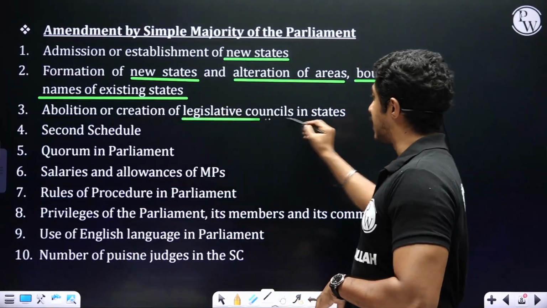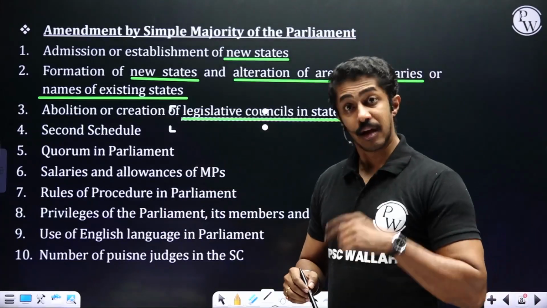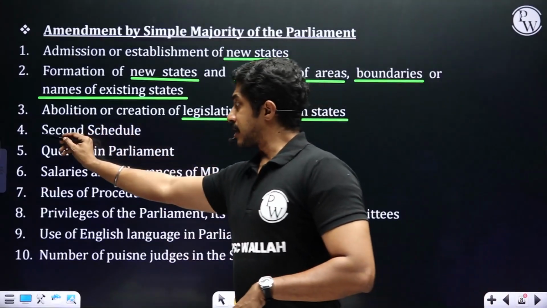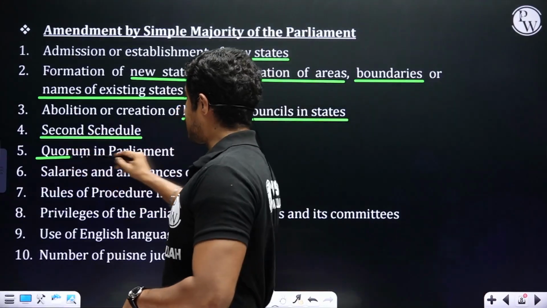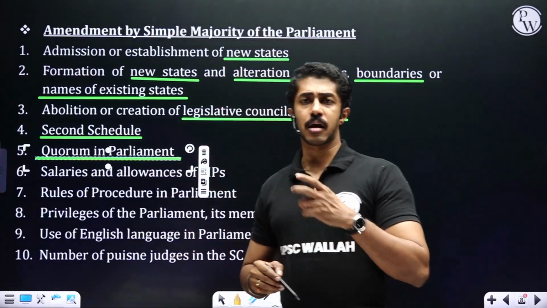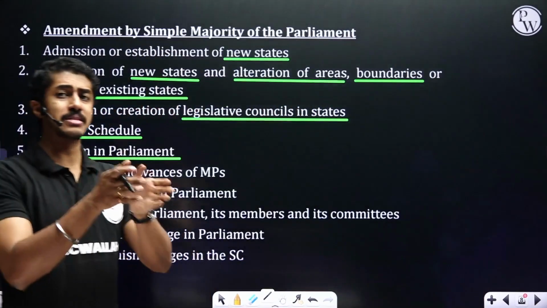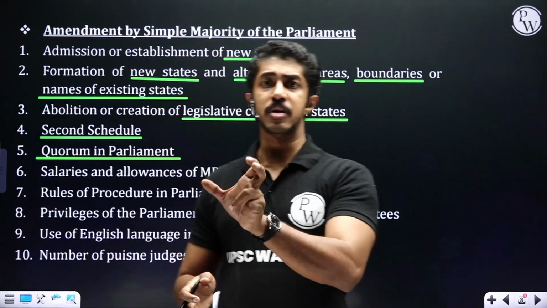Abolition or creation of legislative councils in states. For this, again, a resolution has to be passed from the side of the state. Second schedule. Quorum in parliament, that is, how many members are required, minimum, to introduce a bill or to pass a bill, etc. The minimum number of members who should be present.